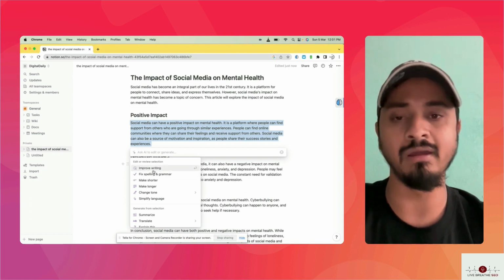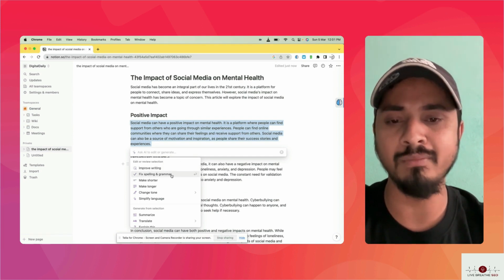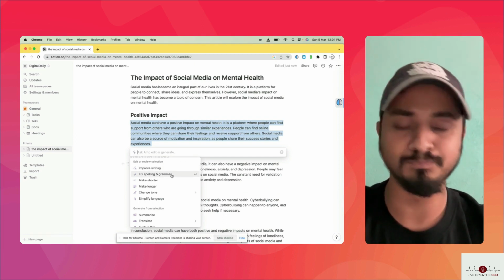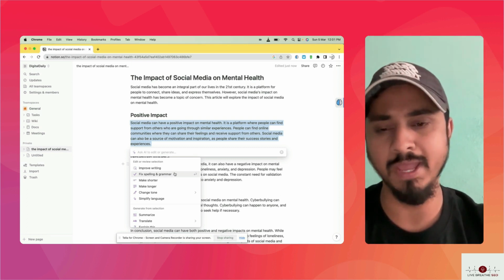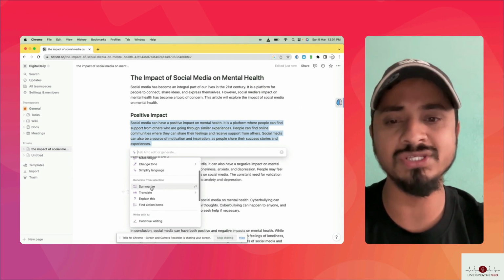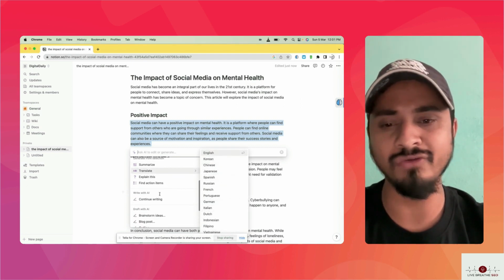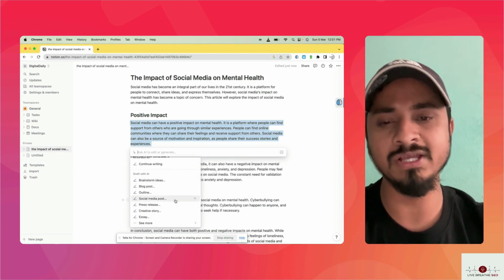If there are typos or grammatical mistakes, you can click fix spelling and grammar and check all those errors. You can also change the tone, simplify the language, summarize, explain, or find the action items.